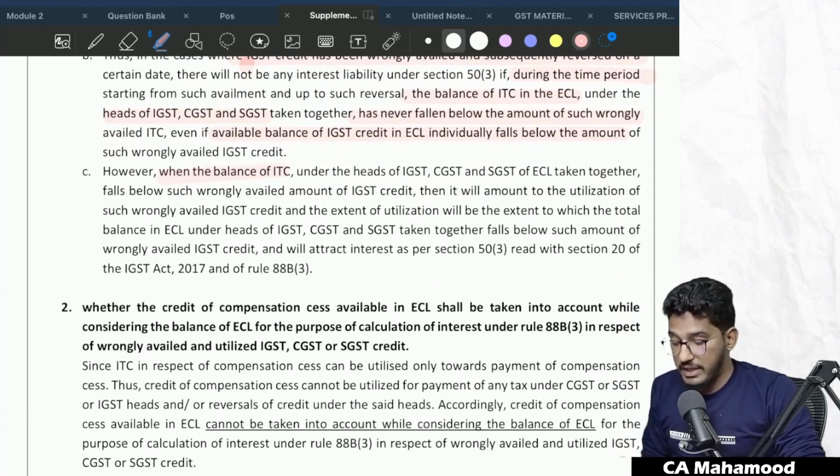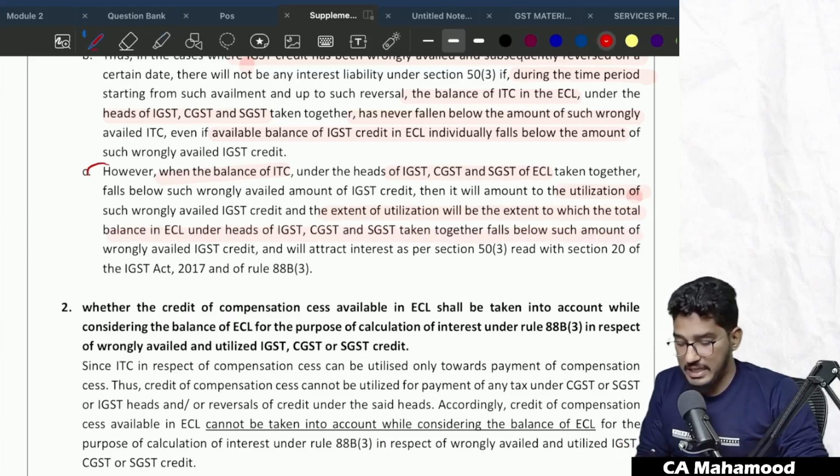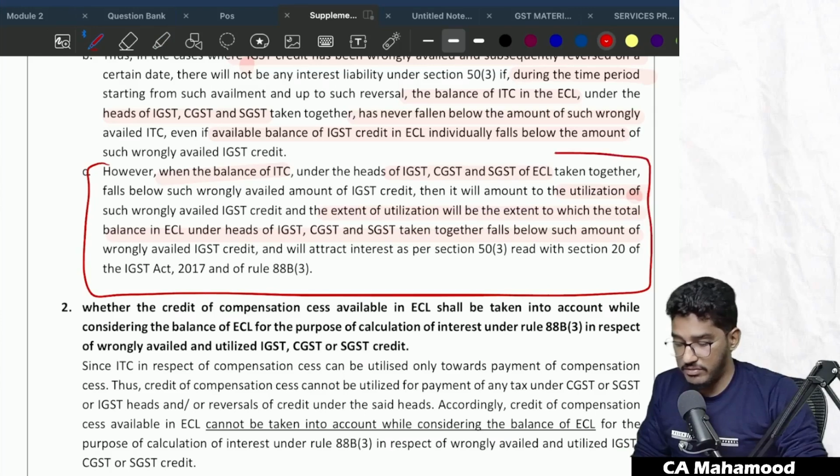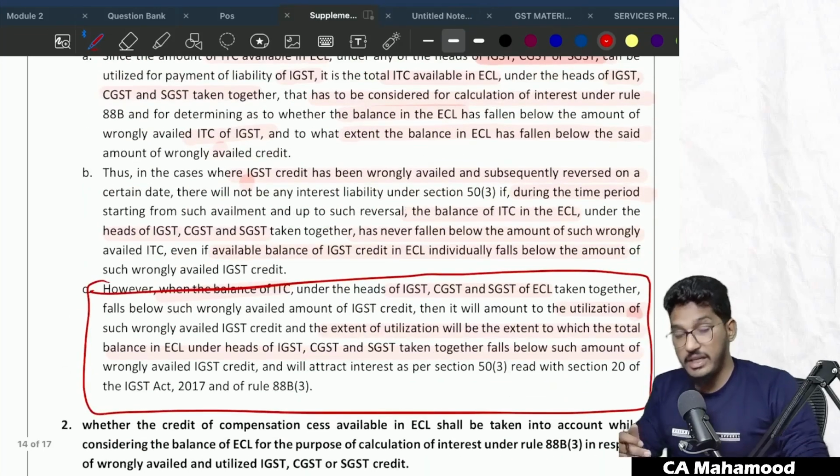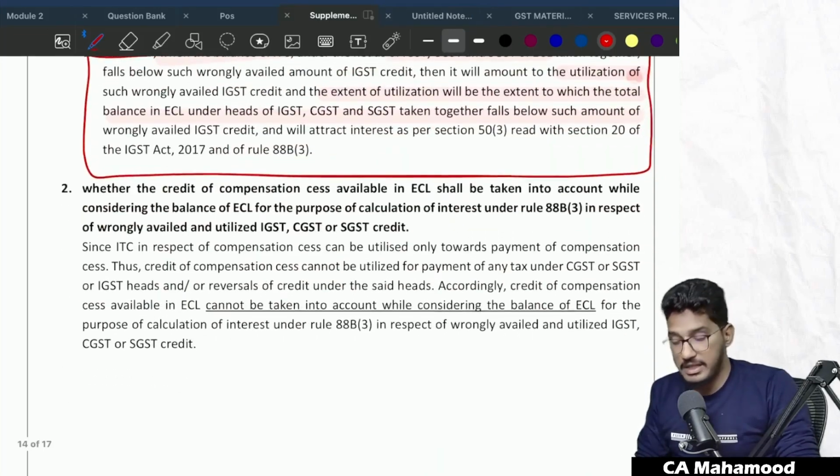However, when the balance of ITC under the heads of IGST, CGST and SGST all taken together falls below such wrongly availed amount of IGST credit, then it will amount to utilization of such wrongly availed IGST credit. And the extent of utilization will be the extent to which the total balance in the ECL under the heads taken together falls below. I have done all those calculations, and they are only trying to explain it in this graphical format. Take the help of these examples, try to draft these kinds of examples and read them along with the content here. You will be able to understand automatically.